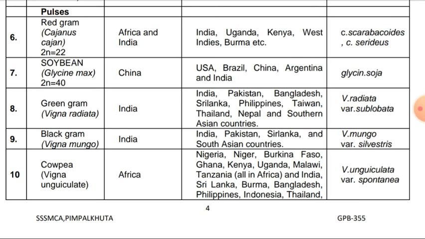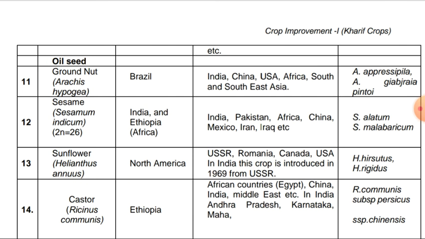So like the cereals, these are the pulse crops. We should know the center of origin, distribution, and wild species of each pulse crop. The next group is the oilseed crops. Groundnut, Arachis hypogaea, origin Brazil. Then distribution is India, China, USA, Africa, South and Southeast Asia.